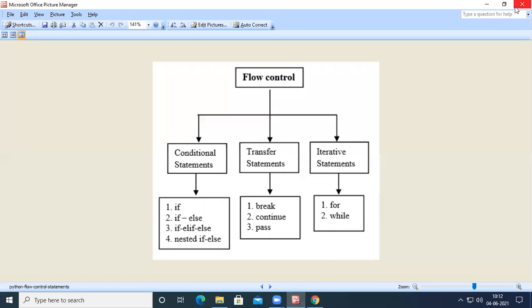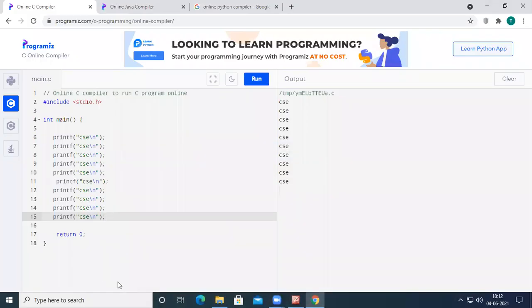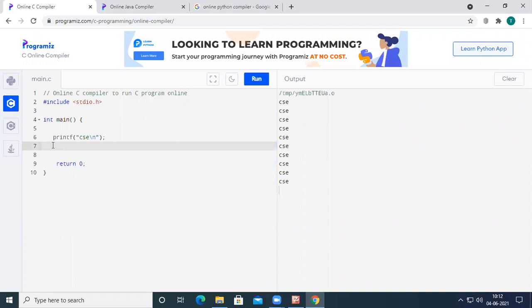So here, what we will do is, I want to print CSC on the output screen for 1 crore times. Simply, instead of writing the printf statement for 100 times or 1 lakh times or 1 crore times, write the printf statement once.